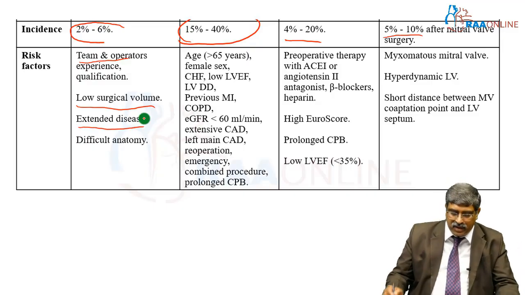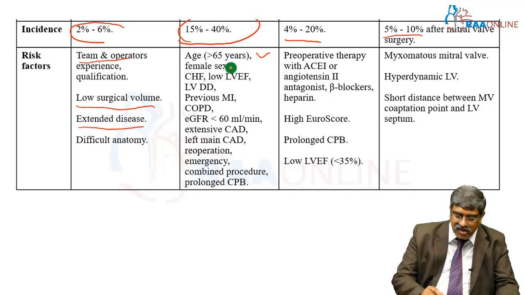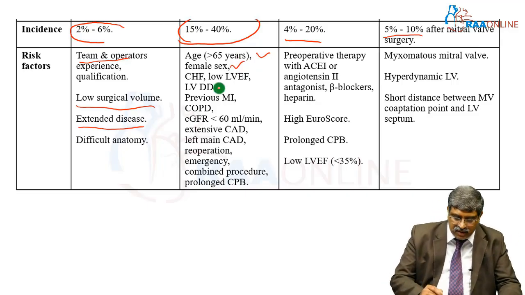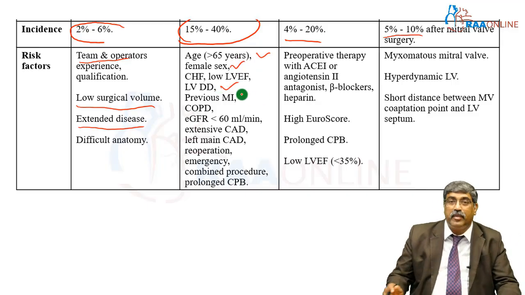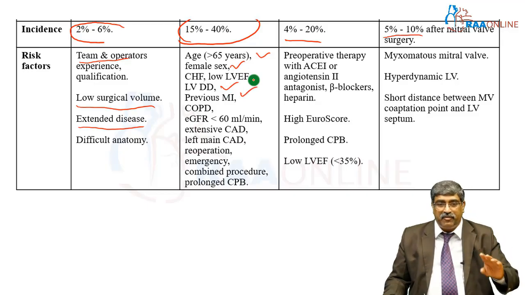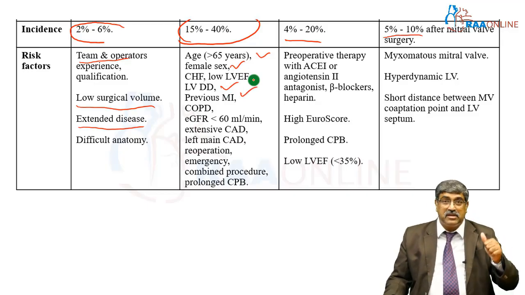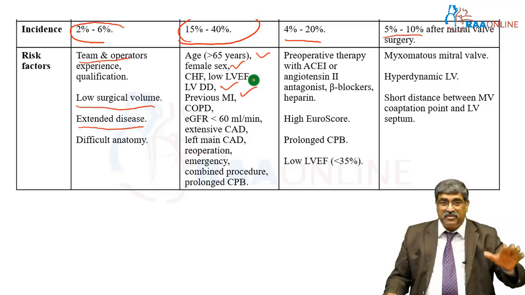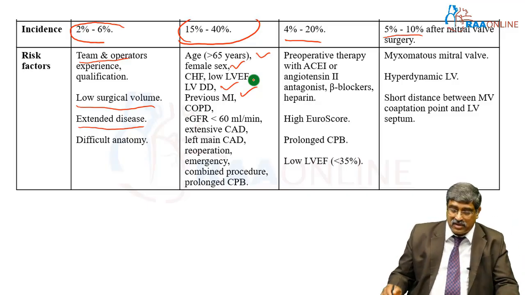In case of ventricular dysfunction: elderly population, female sex, congestive heart failure, low ejection fraction, diastolic dysfunction, previous MI, COPD, renal failure, extensive coronary artery disease, left main coronary artery disease, reoperation, emergency procedure, combined procedure, and prolonged cardiopulmonary bypass are all risk factors for ventricular dysfunction.